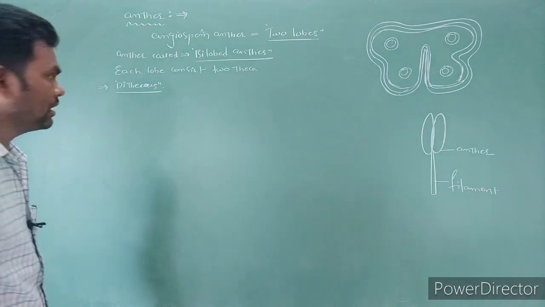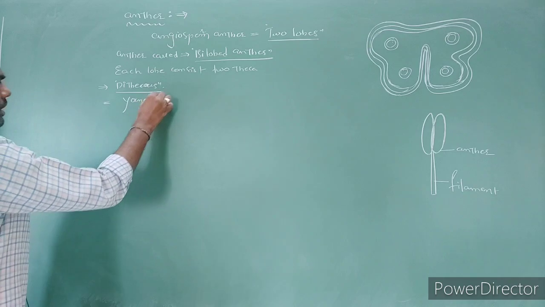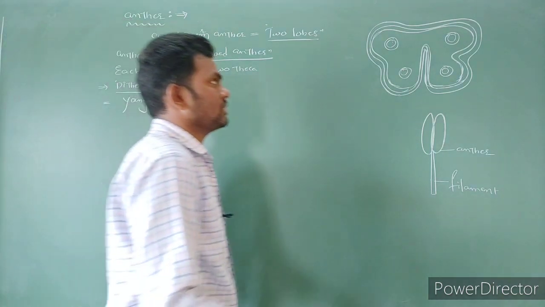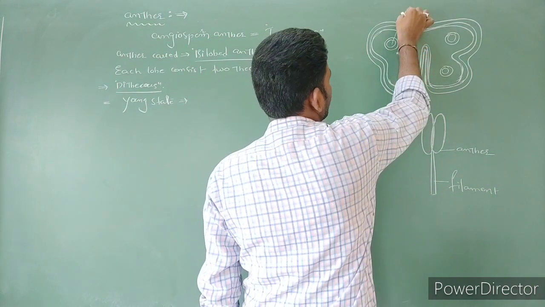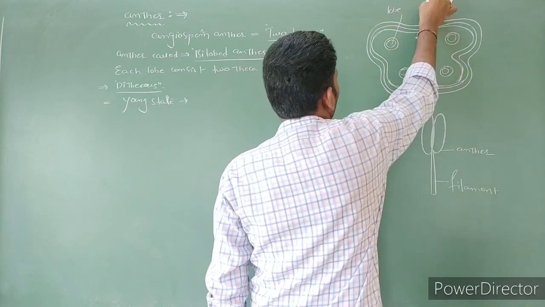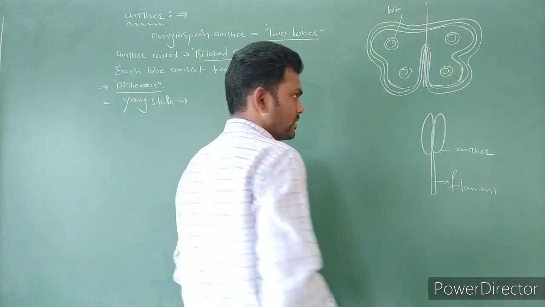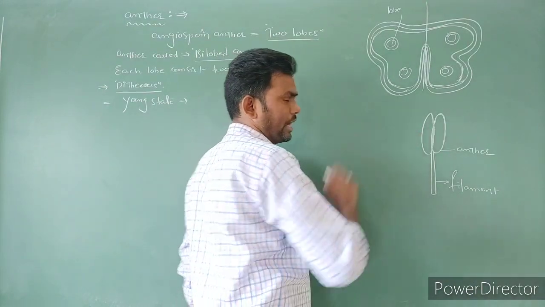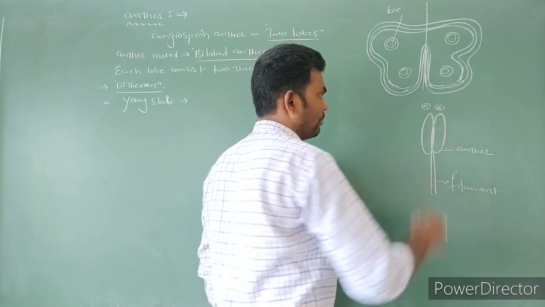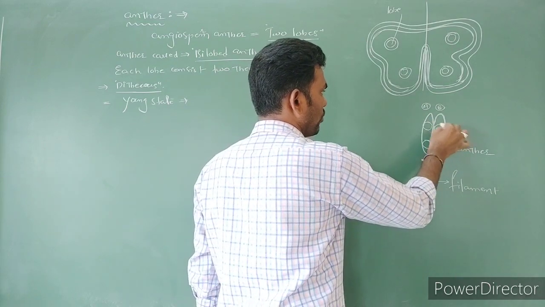Generally, at the young stage, here you can see this is the complete anther, with one filament and one anther. Here are 2 lobes, lobe A and lobe B, and each lobe contains 2 theca.